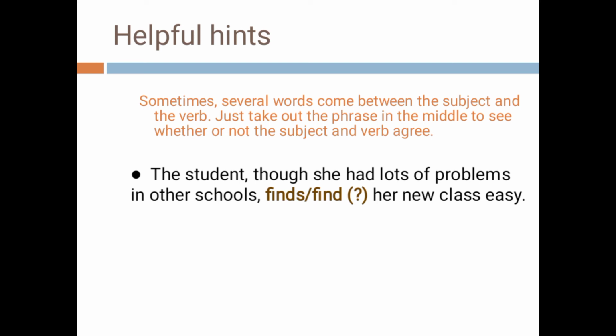It depends on the subject only. Even though there are lots of phrases between subject and verb, they do not influence the subject-verb agreement. So the verb agrees with the subject. Here student means the student finds her new class easy. That is the only correct sentence.